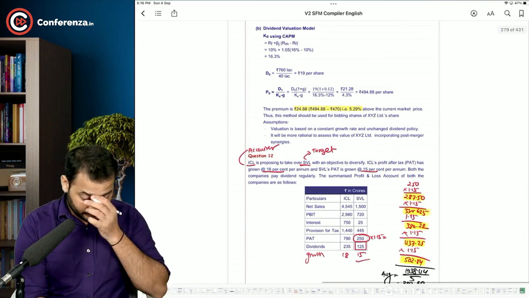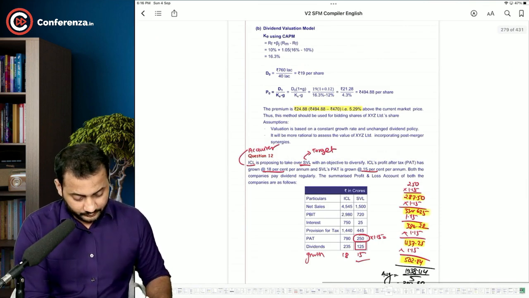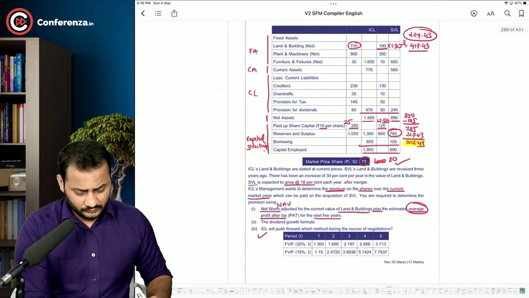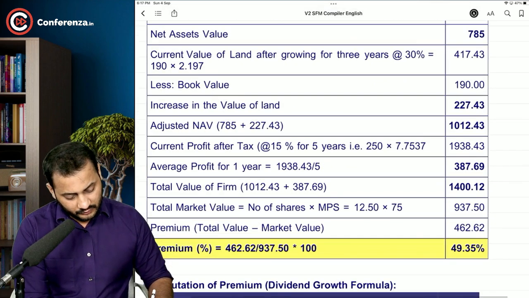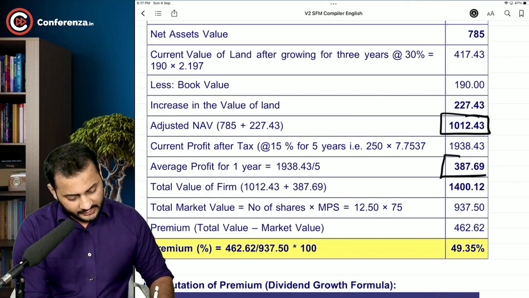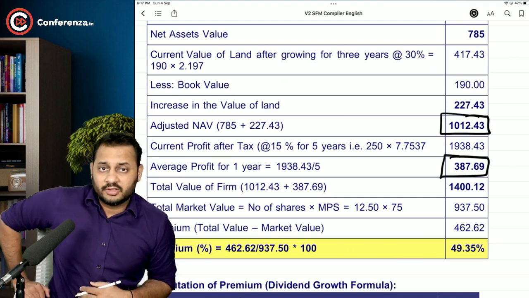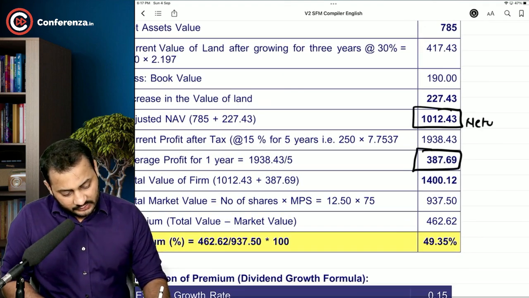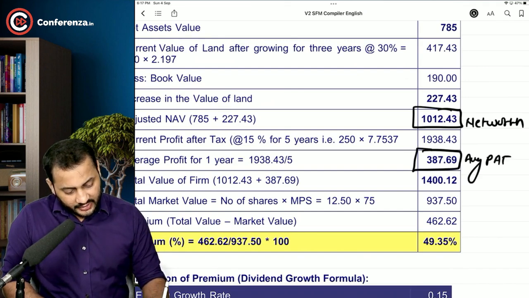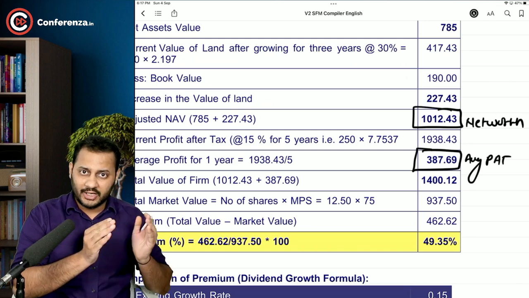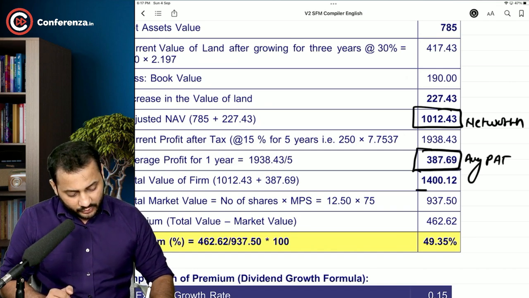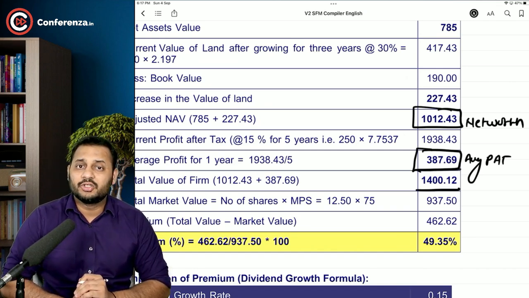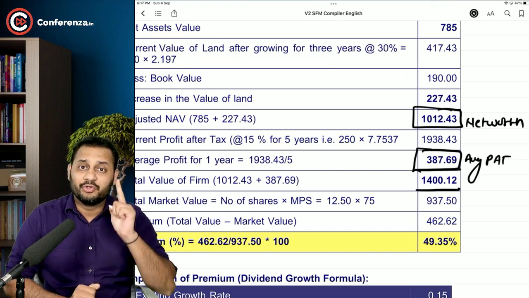Have a look. 1012.43 and 387.68, these are the two values. This is the net worth plus average profit after tax of the next 5 years. So first you calculated the next 5 years' profit after tax, averaged it, and this gives a total of 1400.12. This is the total value of the company according to the first method.